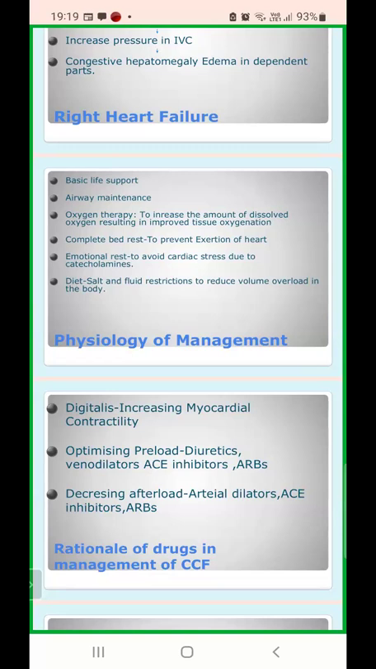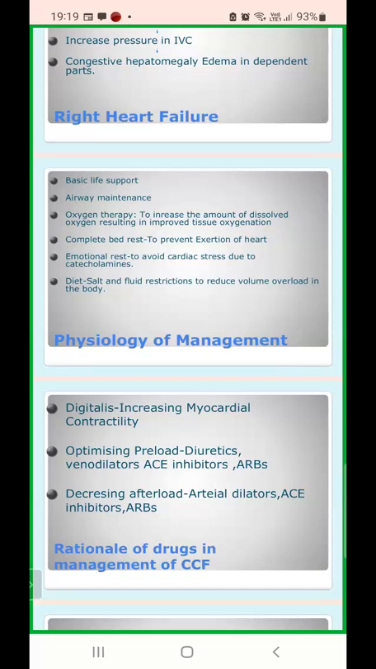Now, complete diet to advise emotional rest. And as far as diet is concerned, salt and fluid restriction to reduce the volume overload in the body.